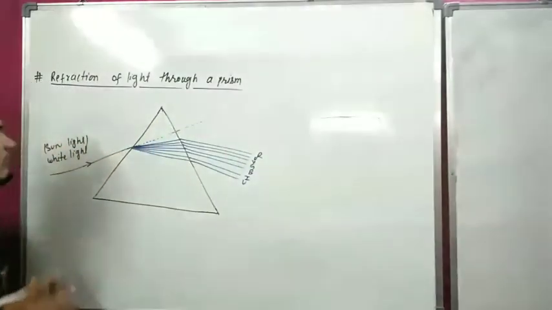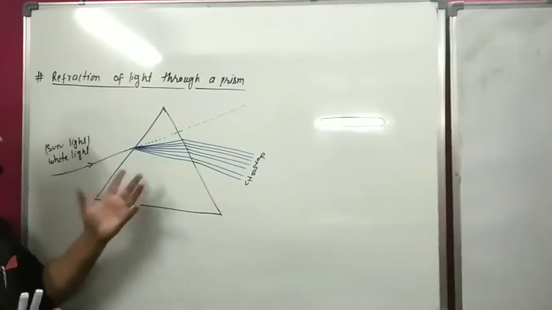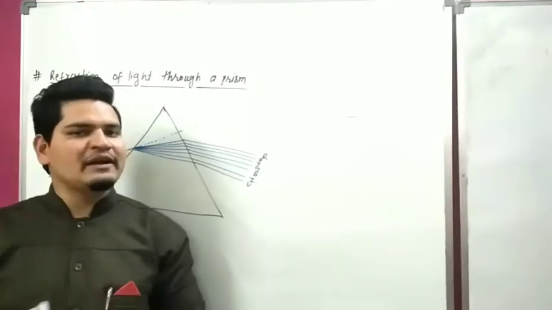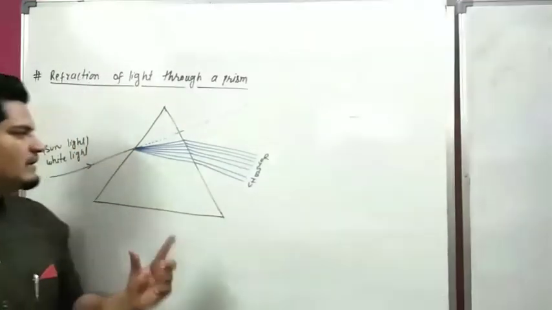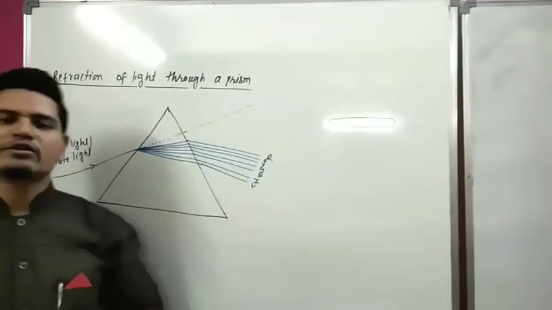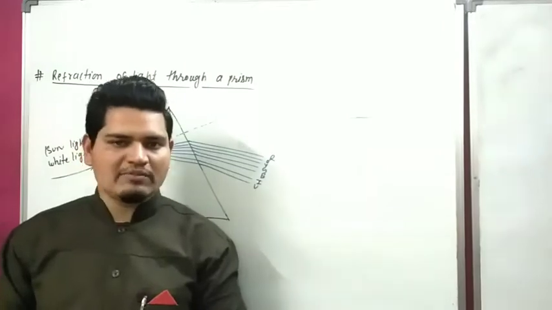So when white light falls on a prism, it splits into its 7 colors. This phenomenon is called refraction of light through a prism.